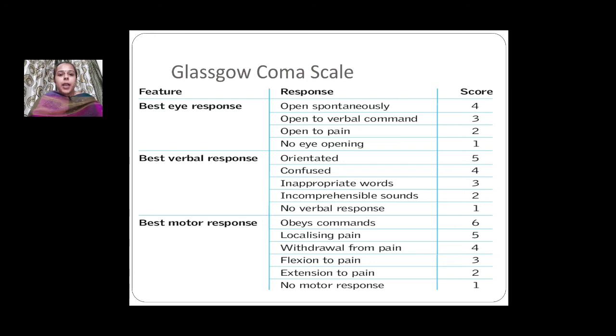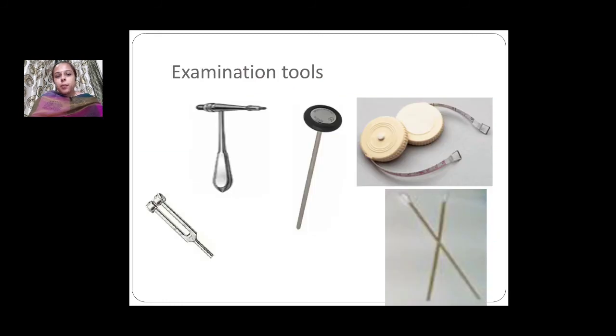Next is the Glasgow Coma scale. This is checked if the patient is unconscious, or if the patient has received some head injuries, then this scale is very important. It has various scores. We check the eye response, verbal response, and motor response. Minimum score is 3 and maximum score is 15. Next, these are the examination tools which are required for the sensory examination.